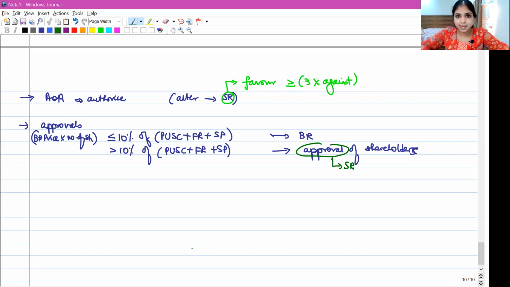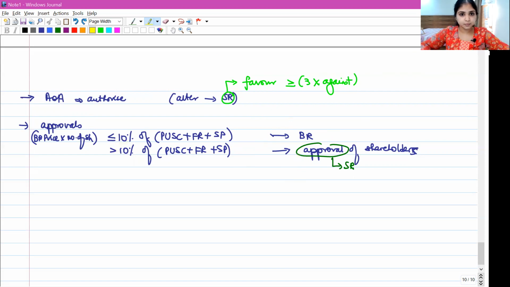Clear with the approvals, guys? Remember the 10% number. Okay, so if the company is going to utilize up to 10% of paid up share capital plus free reserves plus securities premium, just a board resolution is enough. But if the company is going to utilize more than 10% of paid up share capital plus free reserves plus securities premium, then a special resolution will be required.